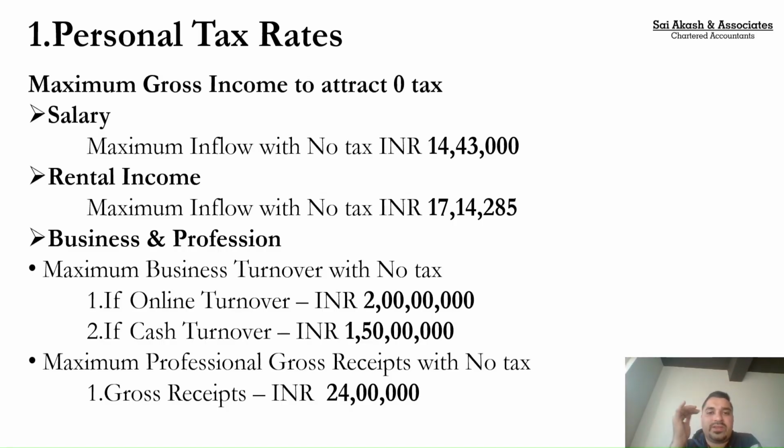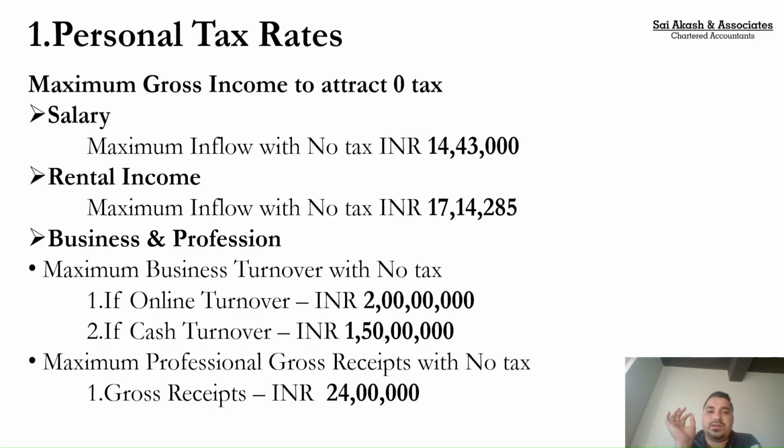Suppose more than 5% of your total receipts or payments are in cash, if you're dealing in cash, your limit becomes 1.5 crore, because on 1.5 crore you declare 8%. So 8% comes to 12 lakhs. So up to 12 lakhs you pay zero tax. Now if you are a professional, what is the limit applicable to you? For you, gross receipts up to 24 lakhs will attract zero tax.